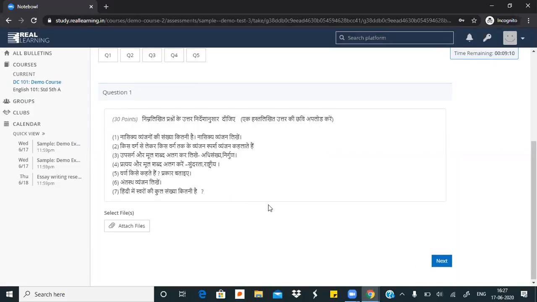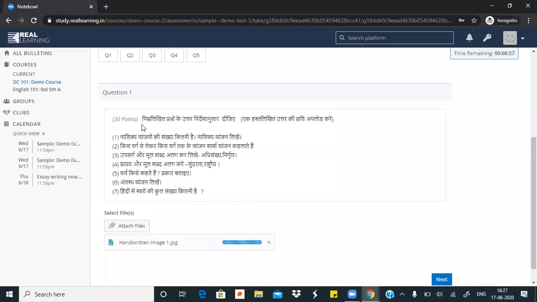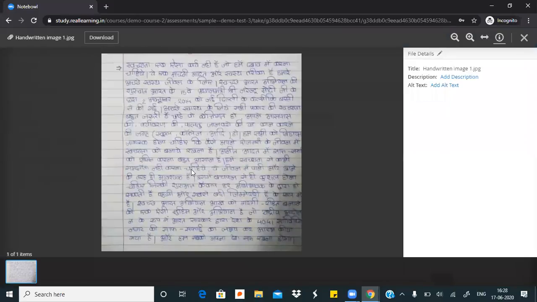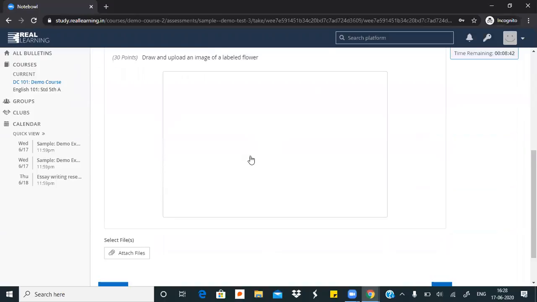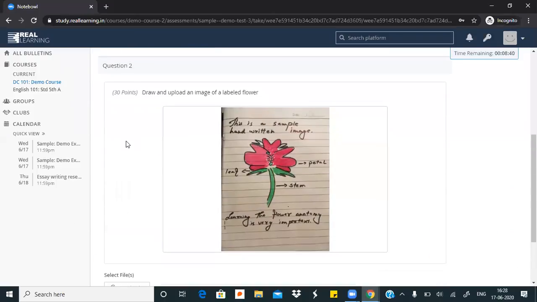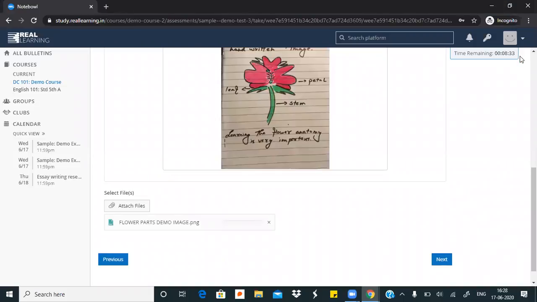He'll go ahead and quickly answer. ये हमारा हिंदी क्वेश्चन था. The teacher only wanted me to put a handwritten answer, so I'll attach a file. I'll just put a demo image here that has gotten attached. If I want to open it up and see कि मैंने सही image attach की है कि नहीं, so I can also zoom it. I can expand it and I can see this was the answer that I had put. So I'll move on to the next question. And I can see this is also a file upload question. Draw and upload the image of a labeled flower. So I just put a demo image here again, and that has gotten attached. I can expand it and see as we did for the previous question.